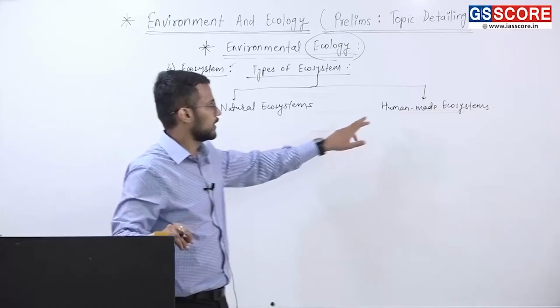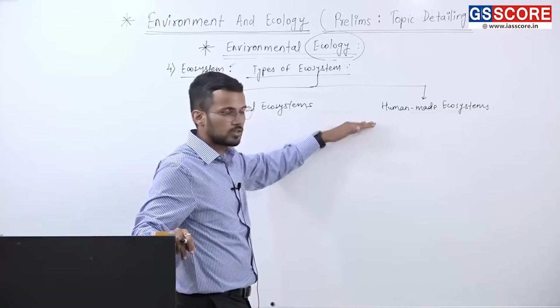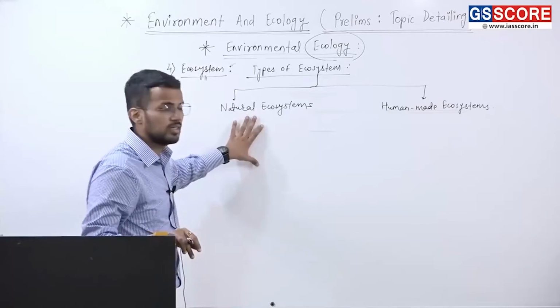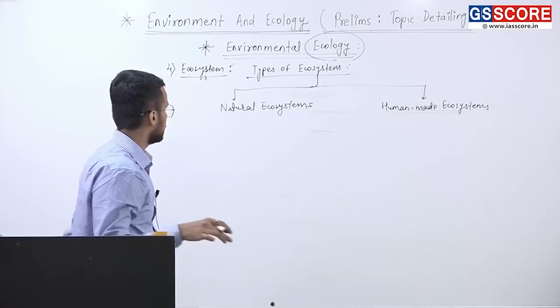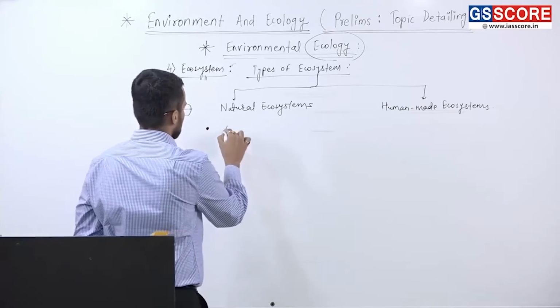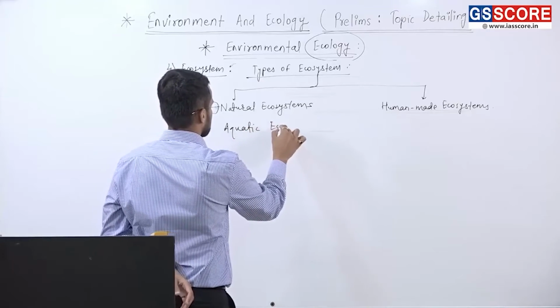Those different types of ecosystems are human-made ecosystems. So there is a need to study in detail about those different types of ecosystems, primarily natural ecosystems, right? Then separately we can study about aquatic ecosystem.